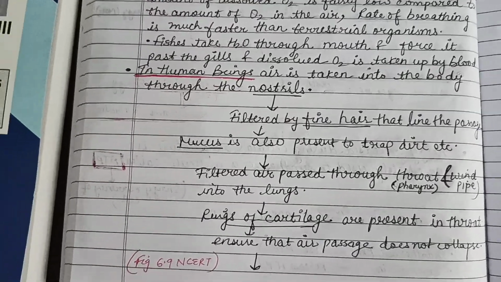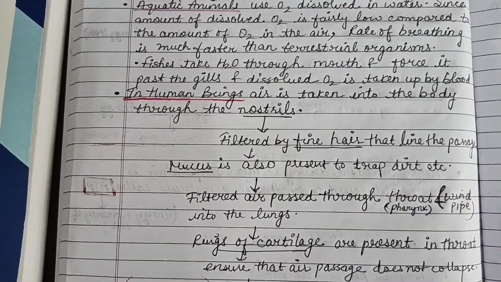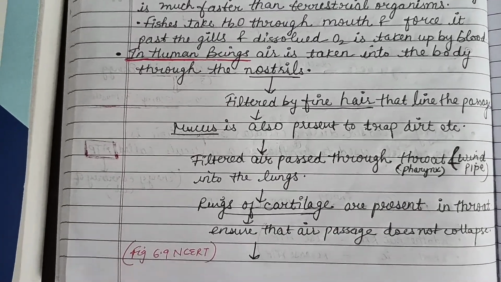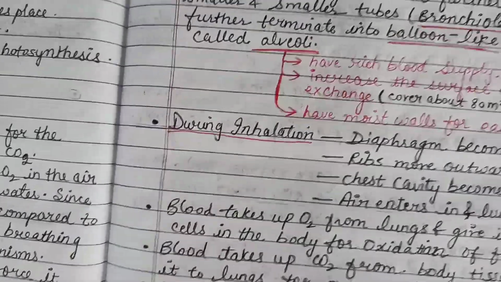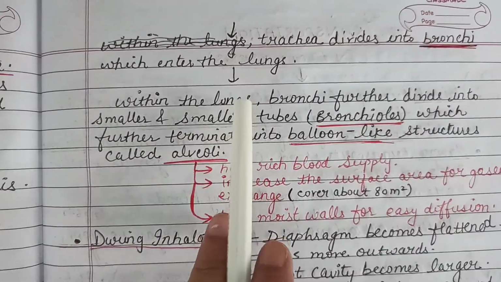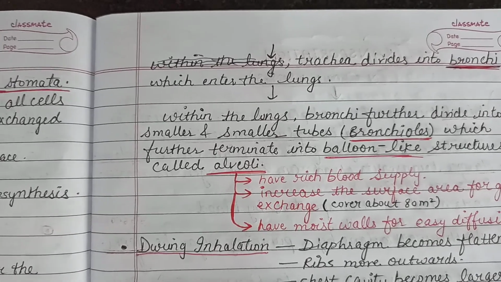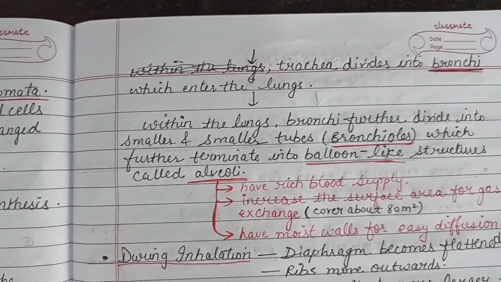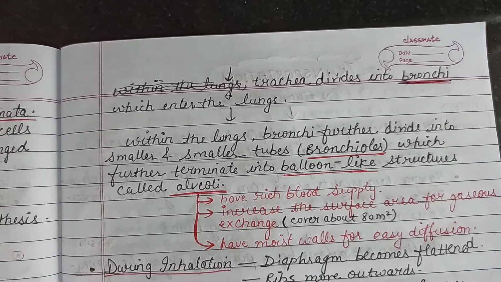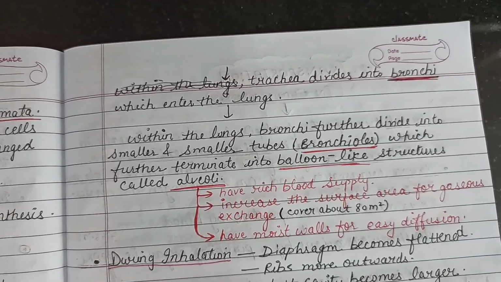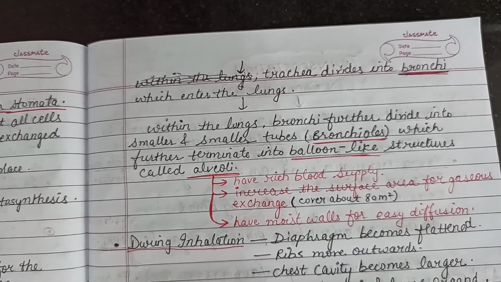Then the windpipe, which is the trachea, allows the air to enter into the lungs through bronchi, right? And bronchi further divide into several small tubes called bronchioles, which finally terminate into balloon-like structures which are called alveoli.